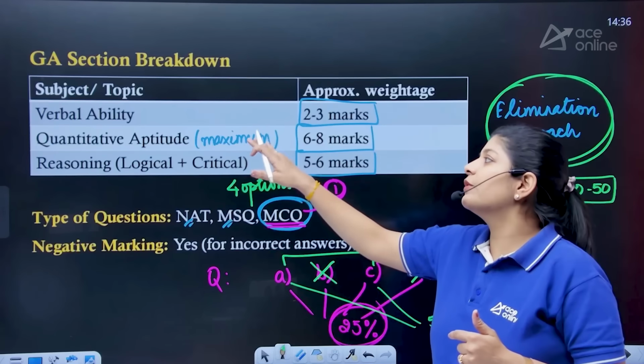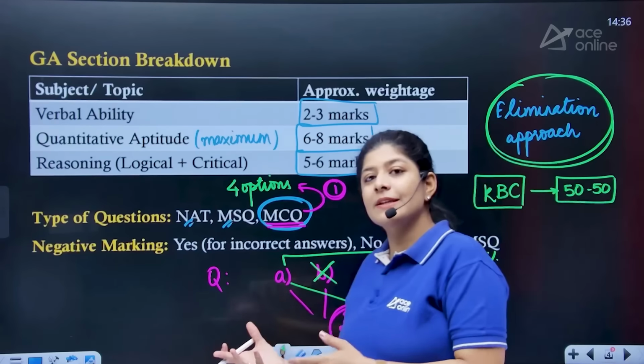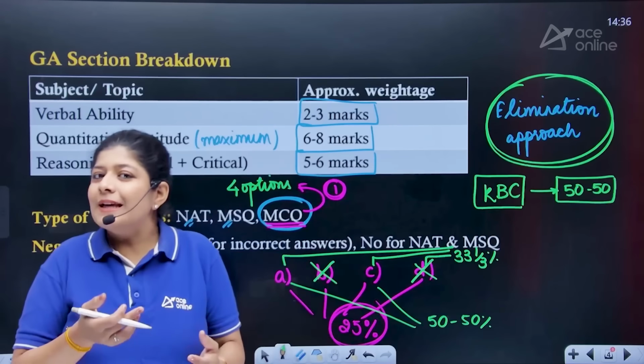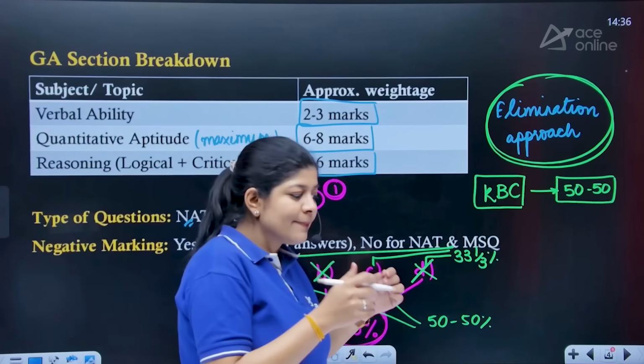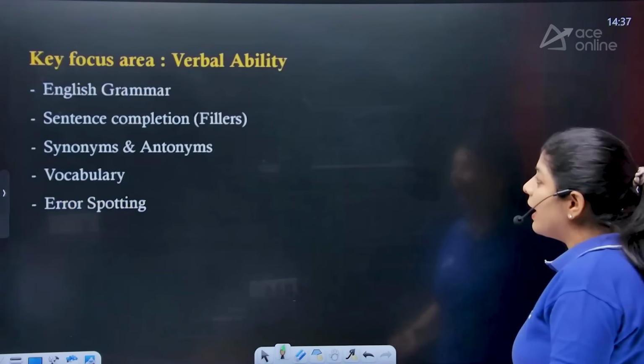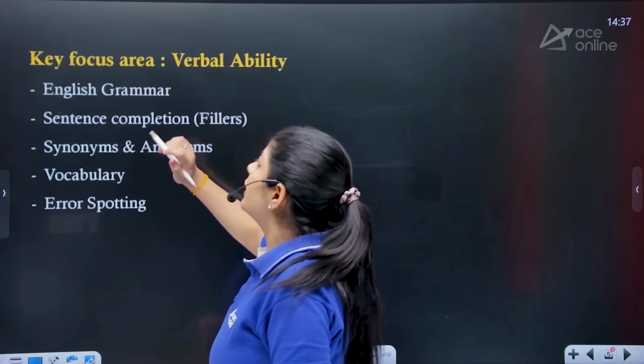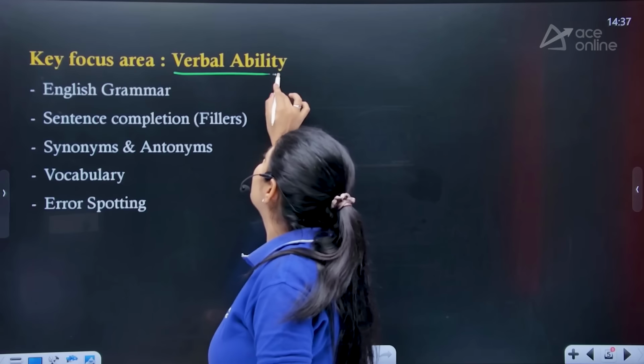So as we know, verbal ability only carries 2 to 3 marks. If you have seen the previous year question papers, you can easily see that for the past 2 to 3 years they are asking very easy kinds of questions, and we can easily attempt those. But still we have to focus on a few of the sections. So here is the key focus area in the verbal ability section.